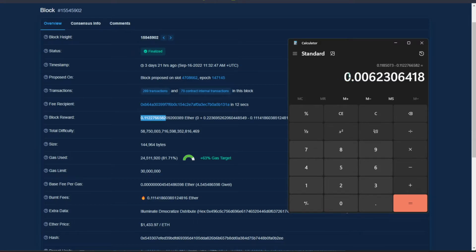I mean, if you propose a block itself, it's a rare event, and I would say for this rare event to happen, it is slightly hard. If let's say you have one validator. If you have multiple validators, you will be proposing many more blocks. I mean, there's more chance of you proposing a block if you have maybe 10 to 20 validators, but it is freaking expensive to run so many. So I believe most of you will have one or two validators. And for these one or two validators to hit a block, if you're lucky, every month you might hit one. If you're unlucky, basically 3 months to hit a block.